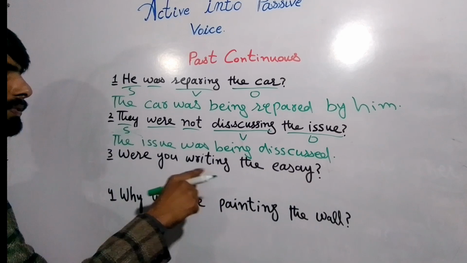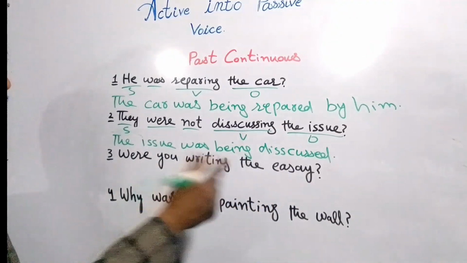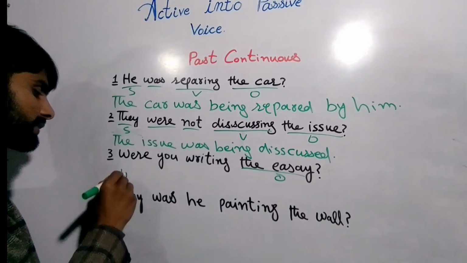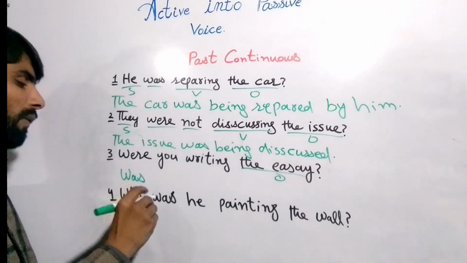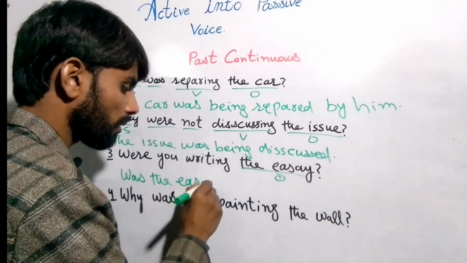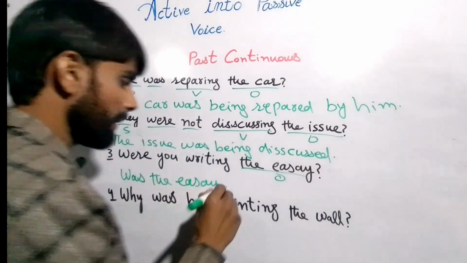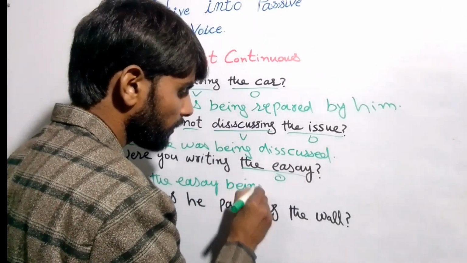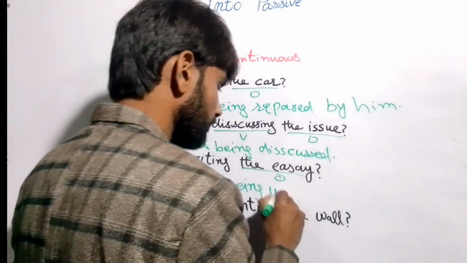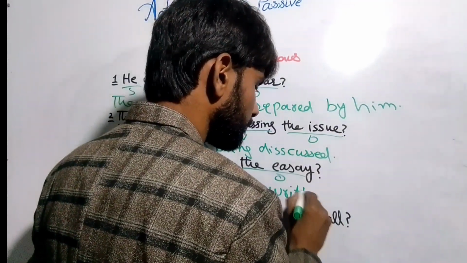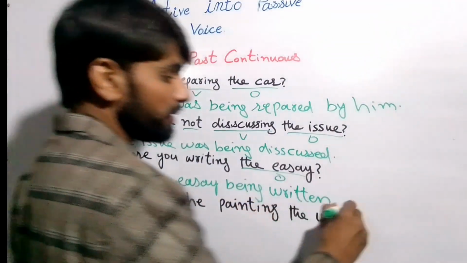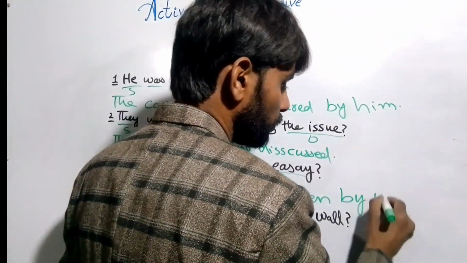Next is, were you writing the essay, right? So here also our object is singular, so we'll write here was the essay being, for the continuous, and we always write V third, written, by you,